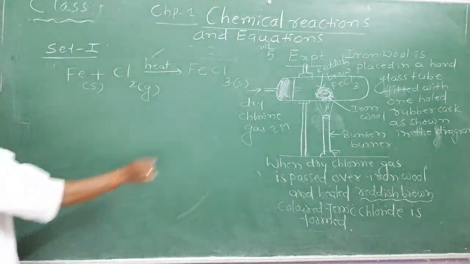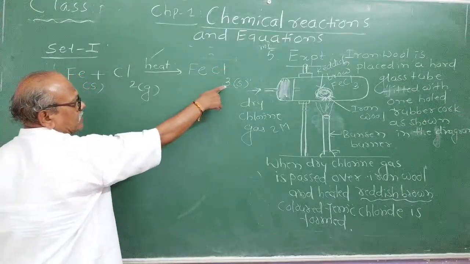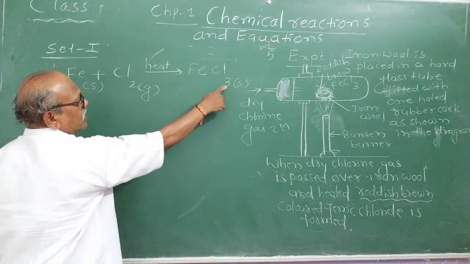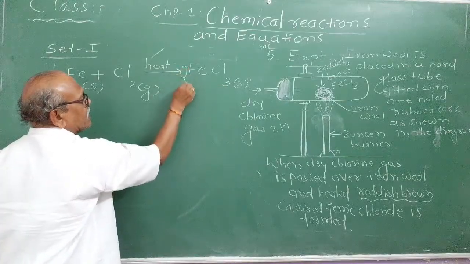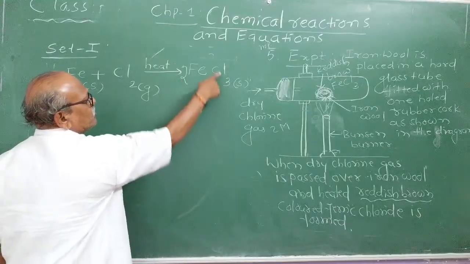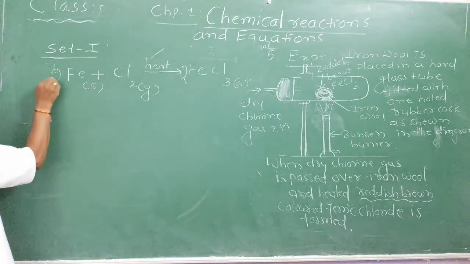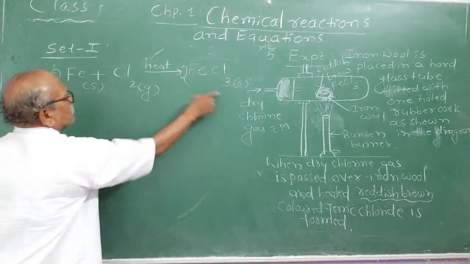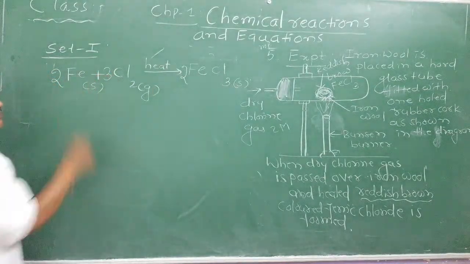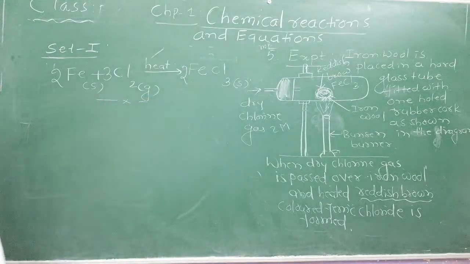Fe is balanced, but chlorine is 3. Wherever you use the hit and trial method of balancing and there is an odd number of atoms, you make them even by taking the whole FeCl3 as twice, 2. Two 3s are 6 chlorine. Iron atoms now became 2, therefore write 2 Fe, and 2 3s are 6, so 3 Cl2. This is the experimental explanation of the 5th reaction.